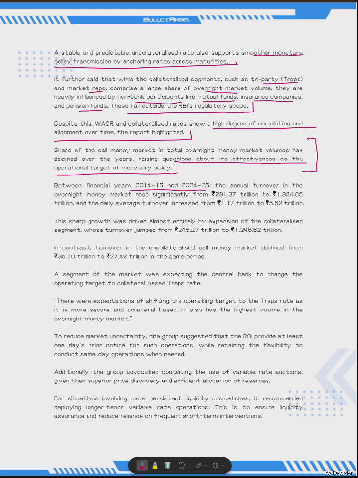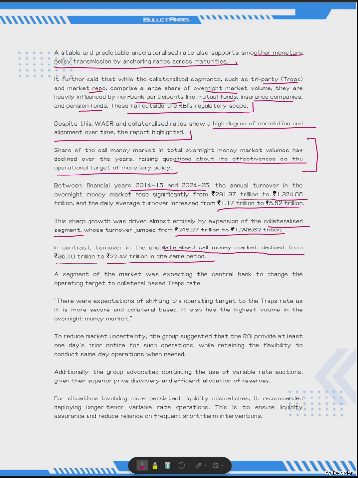Between financial year 14-15 to 24-25, in these 10 years, the annual turnover in the overnight money market rose significantly from 281.37 trillion to 1324.05 trillion, and the daily average turnover increased from 1.17 to 5.52 trillion. The sharp growth was driven almost entirely by the expansion of the collateralized segment, whose turnover jumped from 245.27 trillion to 1296.62 trillion. In contrast, the turnover of the uncollateralized call money market declined from 36.1 trillion to 27.42 trillion in the same period.